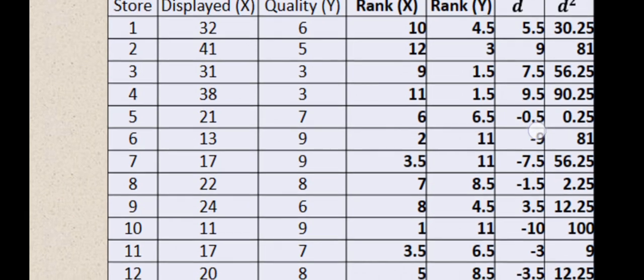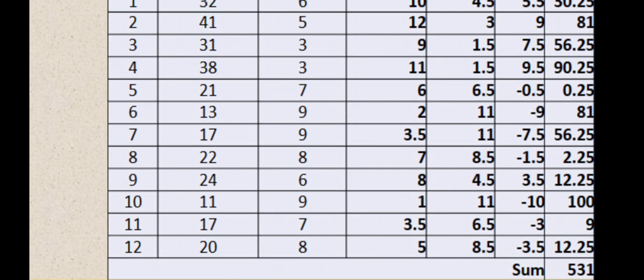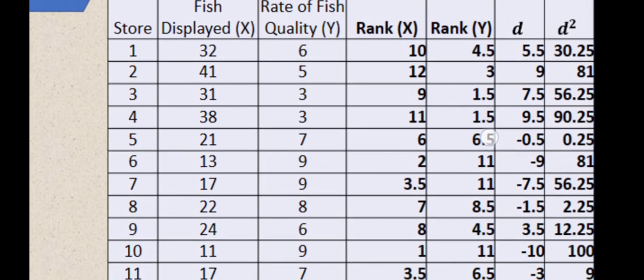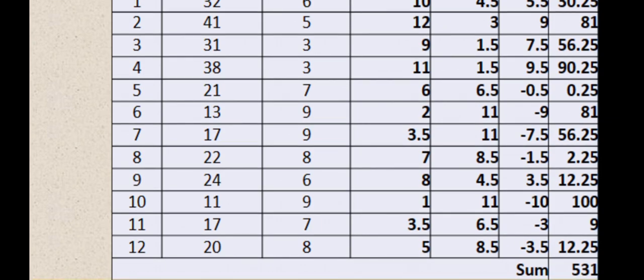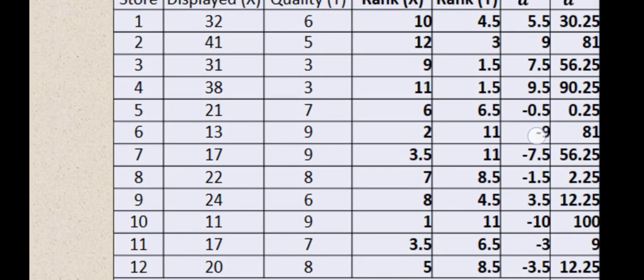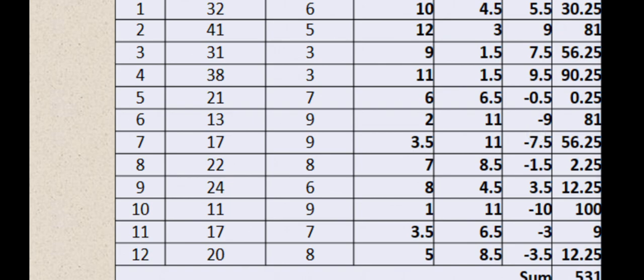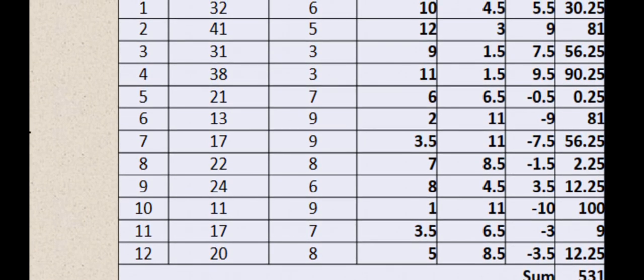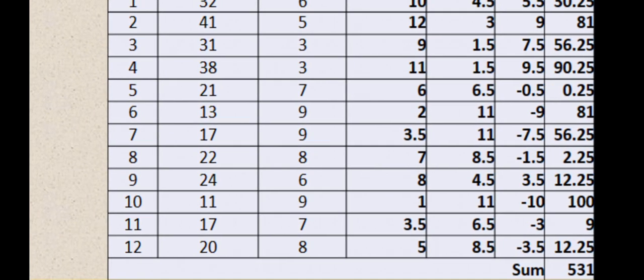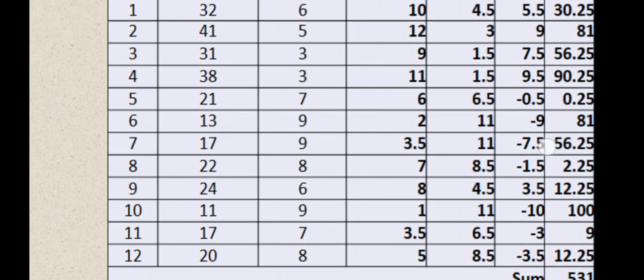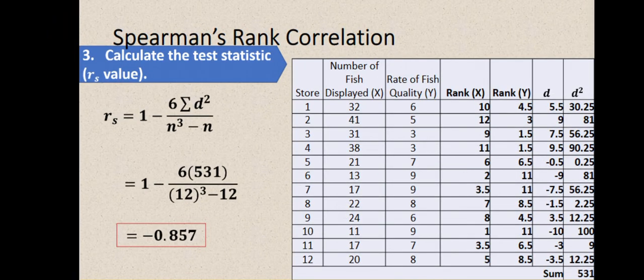And then sa fourth naman at saka fifth, meron din tayong dalawang variable, no? Or value na magkaparehas, that is 6. So, 4 at saka 5. So, 4 plus 5, that is 9. Divide 2. So, we have 4.5. Then followed by 6. So, same with sa 6 at saka 7, we have for the 7 at saka 7 na value. So, kaya 6 plus 7, that is 13, divide 2, kaya 6.5 dyan. Hanggang sa makumpleto natin sila rank, no? Or matapos natin sila rank.